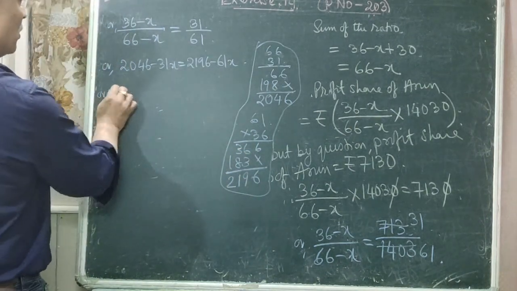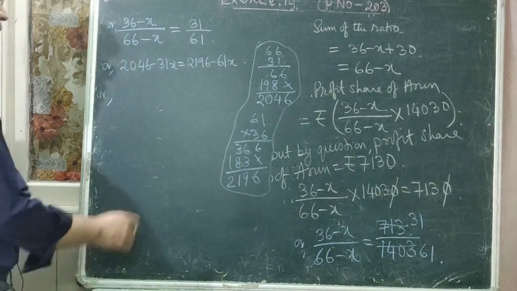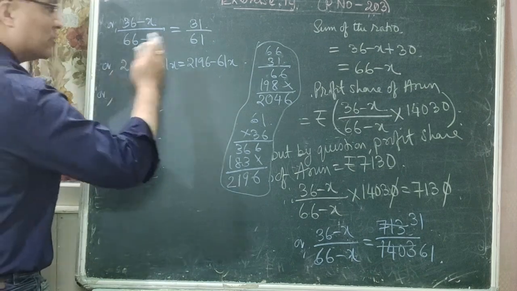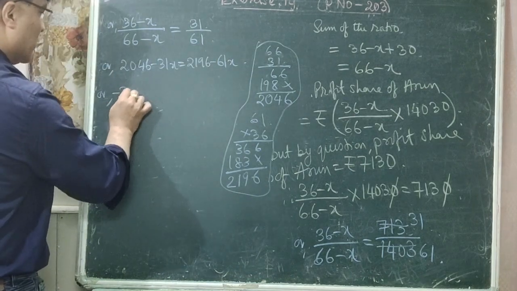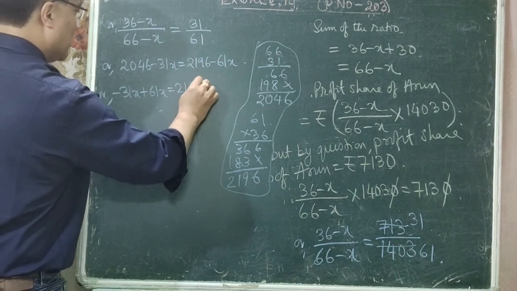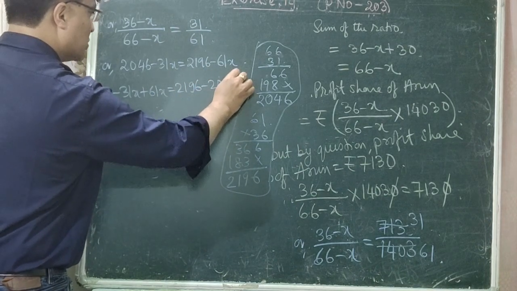Okay, so now let us simplify it. Keep the terms containing x on the left hand side and other terms on the right hand side, right? So minus 31x plus 61x, which is equal to 2196 minus 2046.